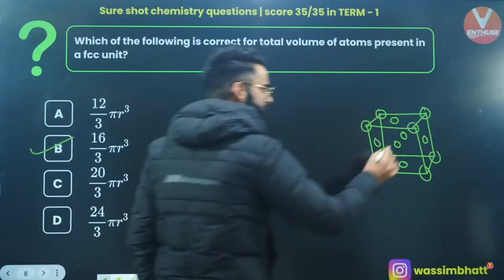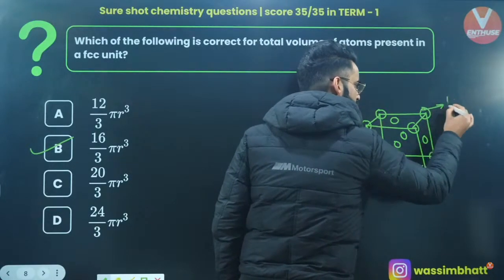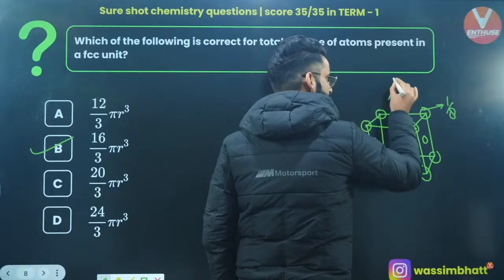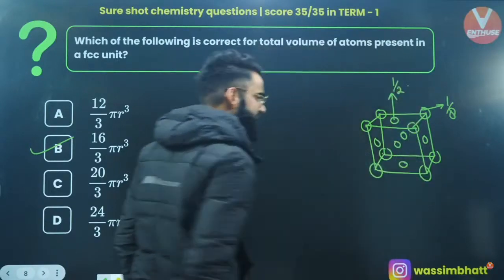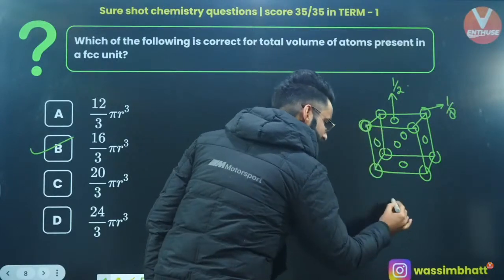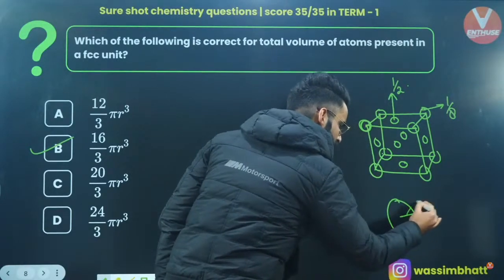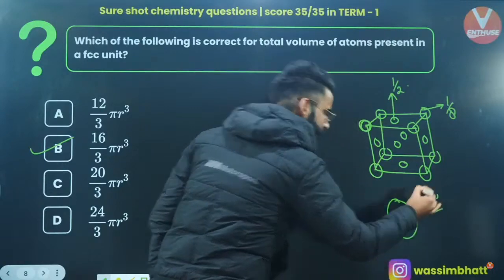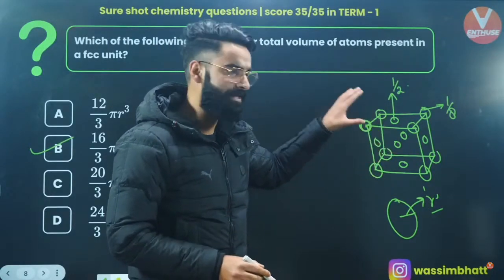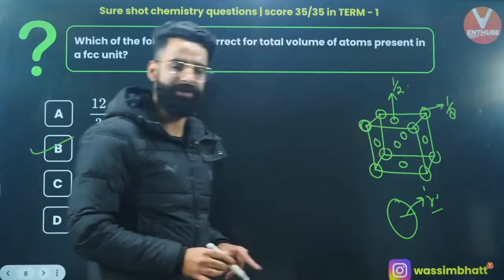As you all must be knowing, the contribution of the corner particle towards the unit cell is 1/8, and the contribution of face-centered particle towards the unit cell is 1/2, right? Let's assume the radius of the constituent particle is r. What do I need to calculate? I need to calculate the total volume occupied by the constituent particles in this unit cell, correct?